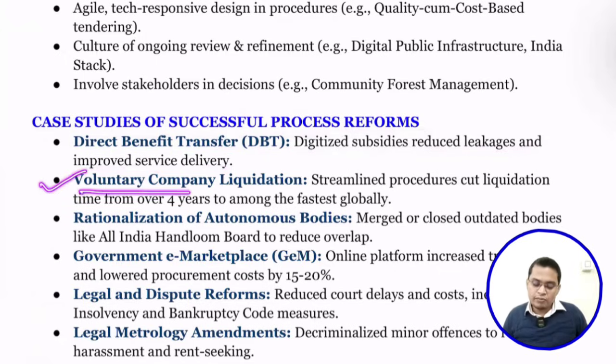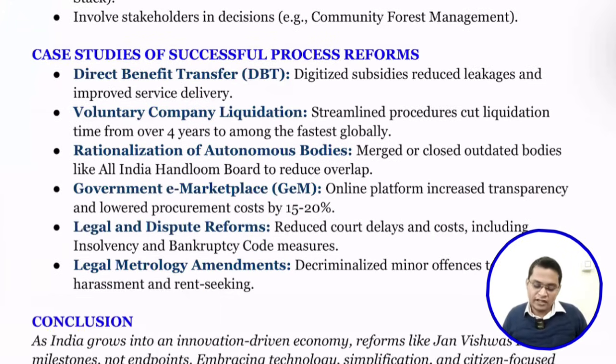So next is voluntary company liquidation. So earlier, liquidation meant once a company is in loss, we need to close it down. So the process of closing down a company takes even 20 years, 15 years like that. But now we have simplified it. Now it is the globally fastest. So within 4 years, we can liquidate any company. Just imagine if a company is making a loss, but still we are forcing that company to run for an unlimited number of 10 years, 20 years. So it is really draining. So we need to simplify that. We have already simplified that also.